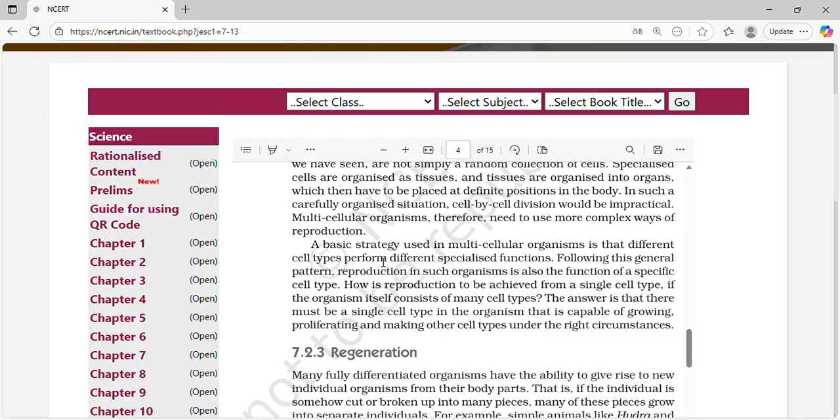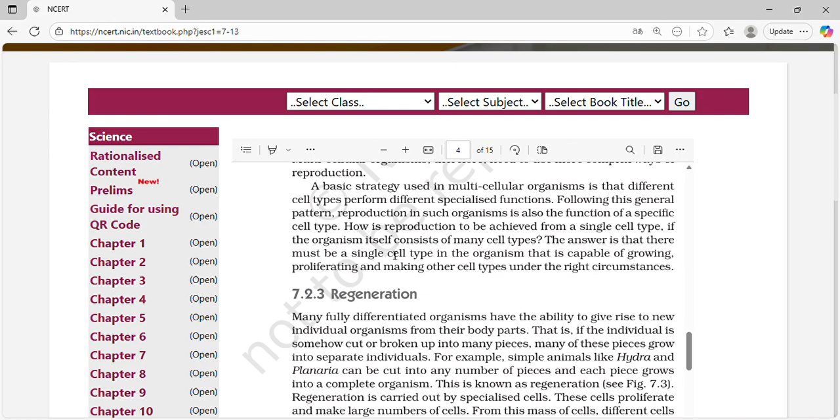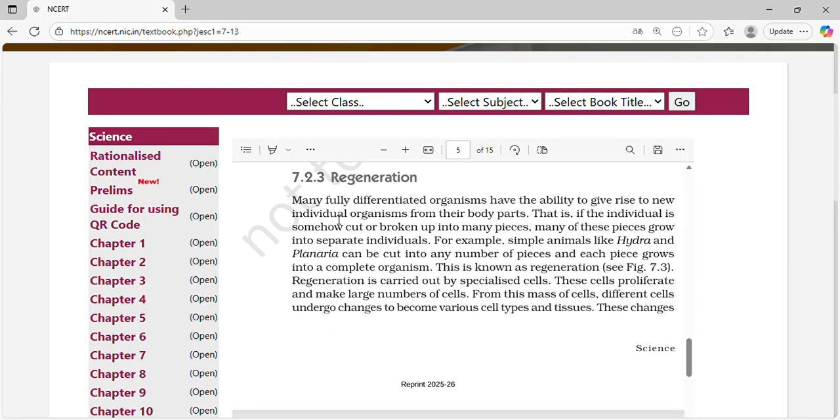A basic strategy used in multicellular organisms, where different cell types perform different specialized functions, is that reproduction is achieved from a single cell type. So the single cell type in the organism is capable of growing, multiplying and making other cell types under the right circumstances. Many fully differentiated organisms have the ability to give rise to new organisms from their body parts.